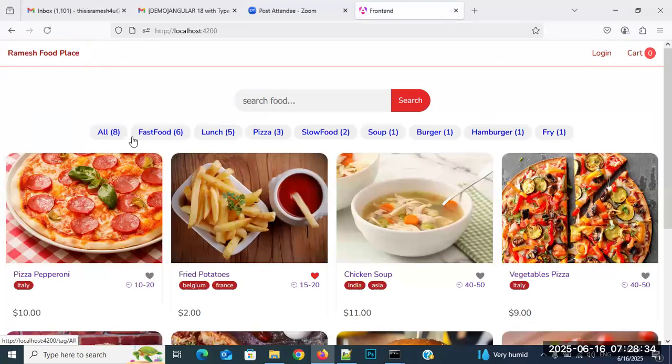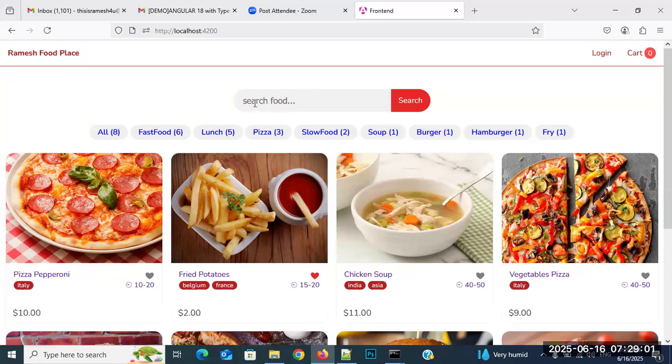Among all, 6 foods are fast food. Among the 8, 5 foods are lunch. These are also coming dynamically from the database, with the count. Pizzas are 3, slow food 2, soup 1, burger 1, hamburger 1, fry 1. And this is set food. This is how it normally looks.